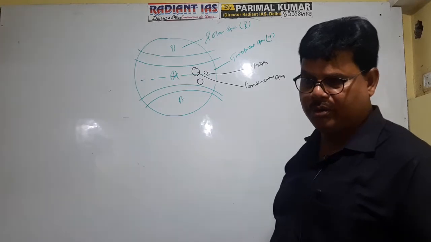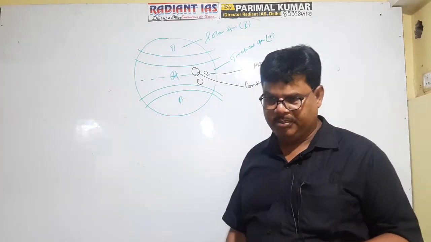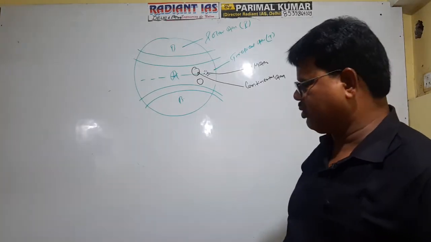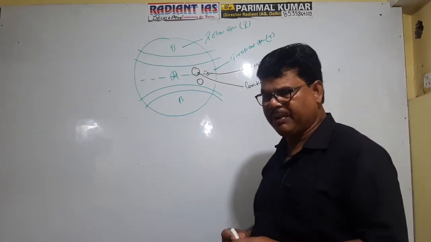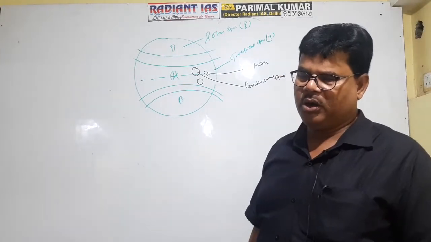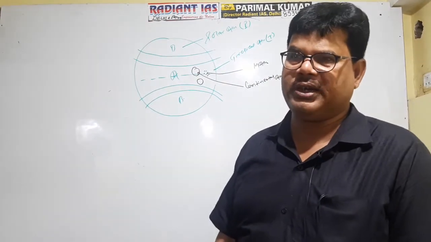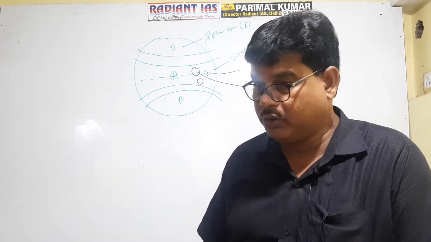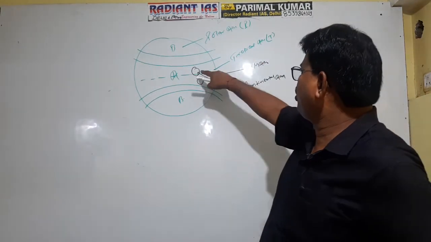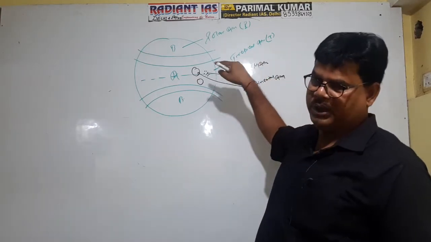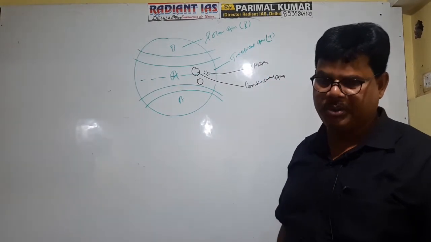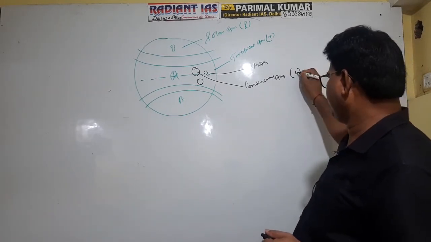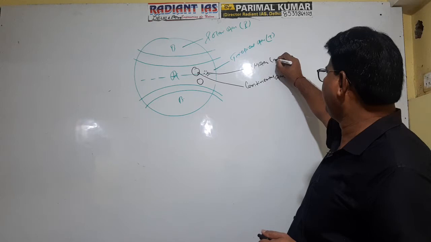For ocean, we say maritime. So in the tropical zone we have continental regions and oceanic regions. Since this continent is located in the tropical zone, it is referred to as continental tropical air mass. For continental, a small c is used, and for maritime, a small m is used.